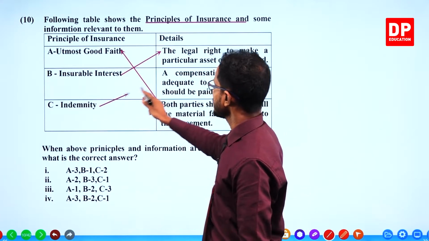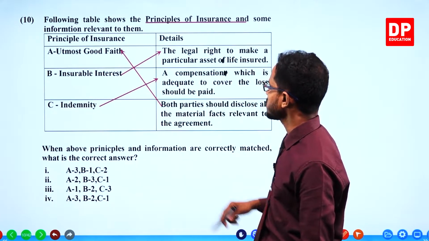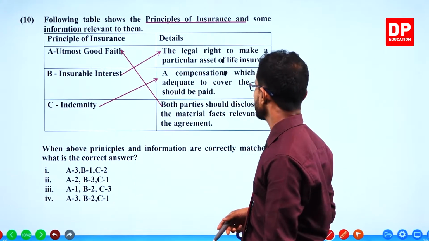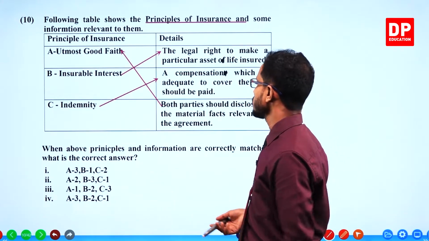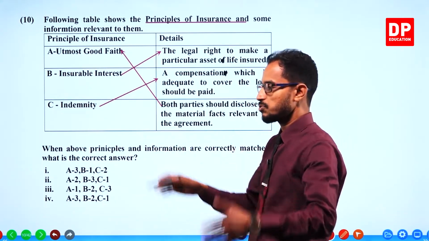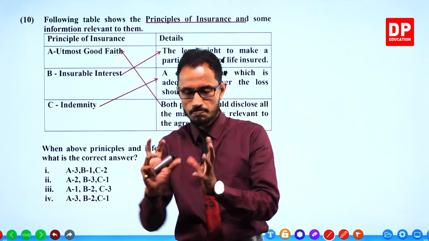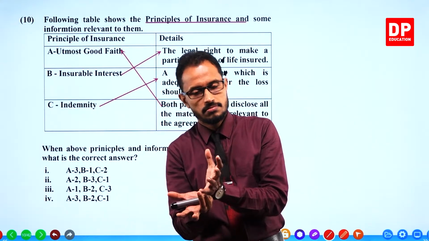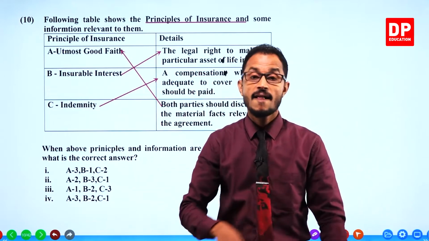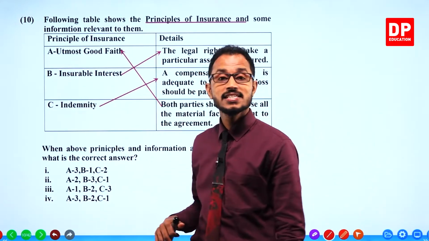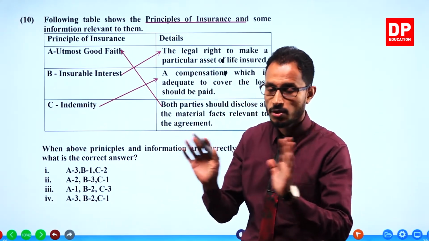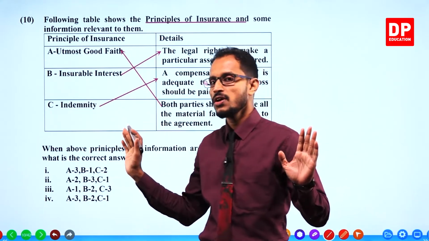Then this is of course indemnity, compensation which is adequate to cover the loss or the damage. Compensation means just to remake the property back to the original condition. Not more than that, not to improve the asset.